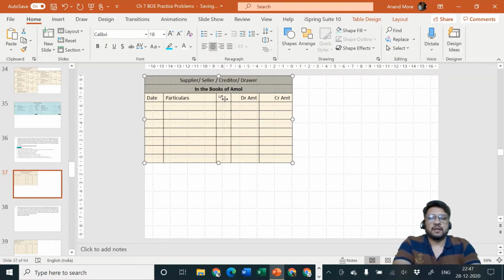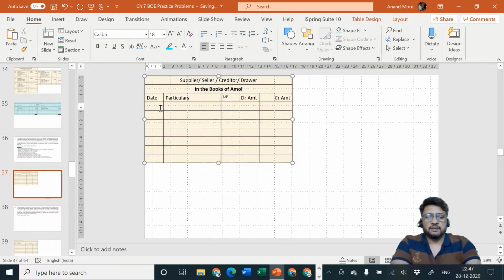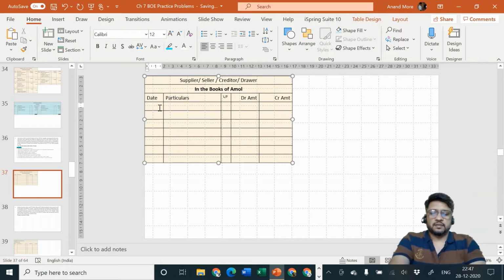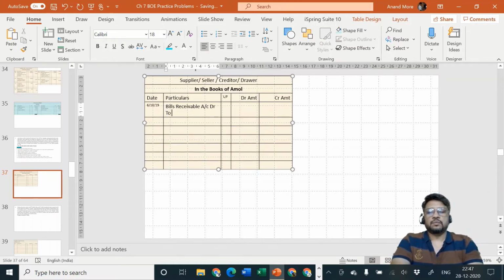Bill is coming in and Atul is the giver. So entry will be, date is given to us, 6th of October 2019. Bill is coming in. Bills receivable account debit to Atul account.